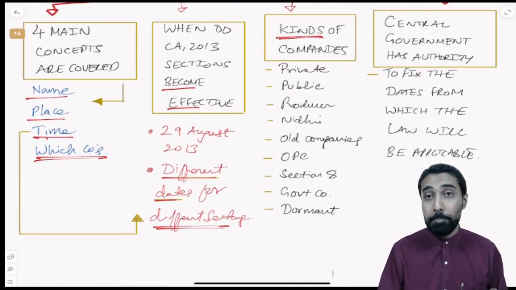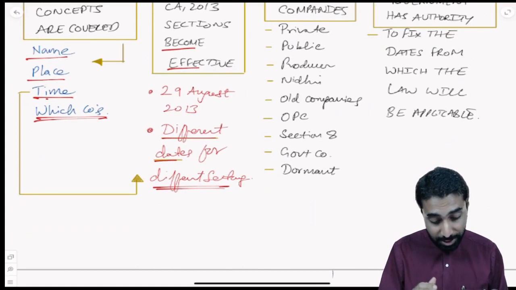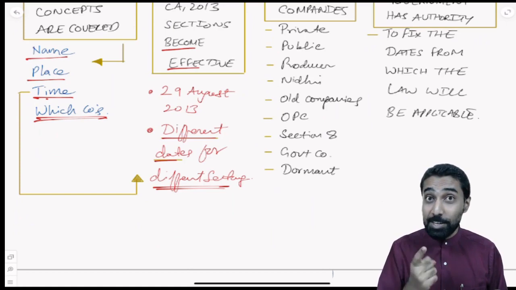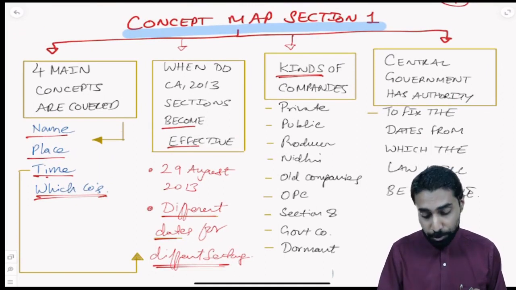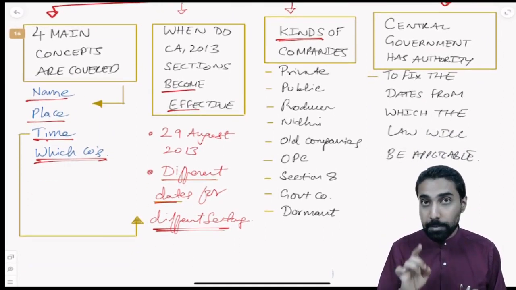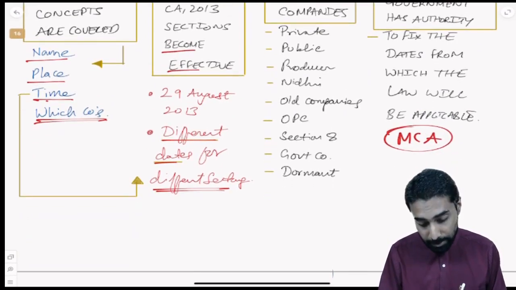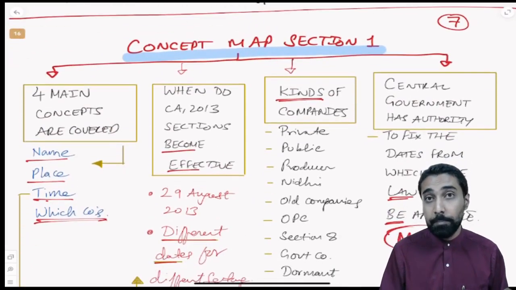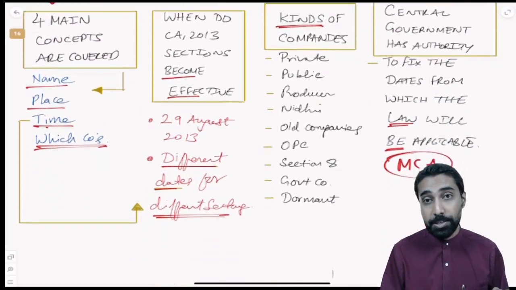Private company, public company, producer company, Nidhi company, old companies means companies under previous company laws. So many are there. Section 8, OPC, government, dormant. So many things are there just in this one section 1 subsection 4. That is a concept for you in the concept map. Then the next concept you should know is central government has authority, that is through the MCA, Ministry of Corporate Affairs, to fix the dates for which the law will be applicable. They fix the date from which that law will be applicable. So different provisions have different dates for applicability. So that is concept map of section number 1.